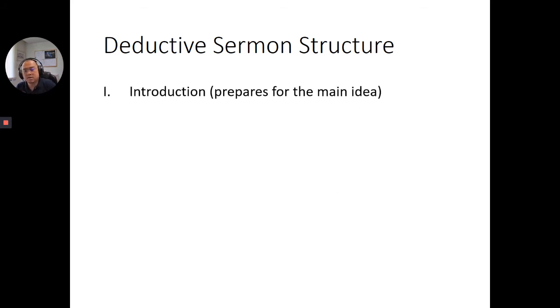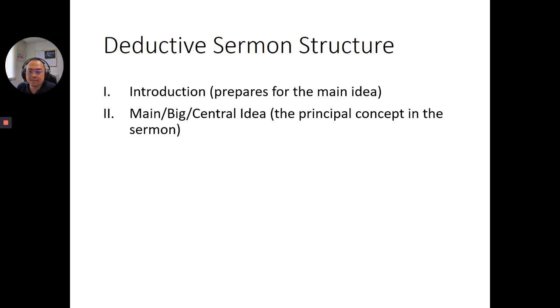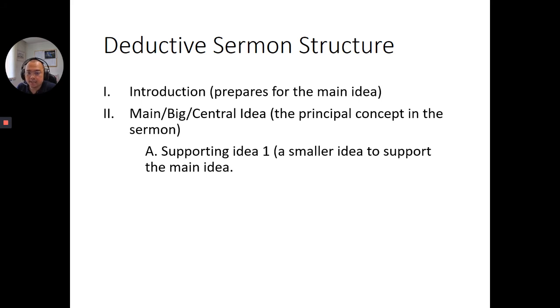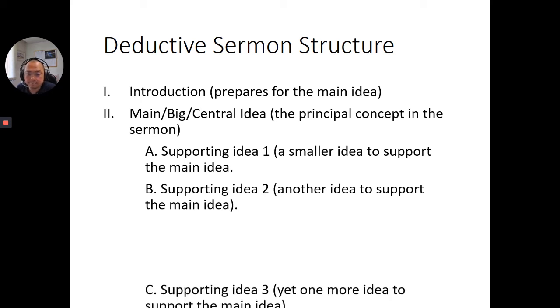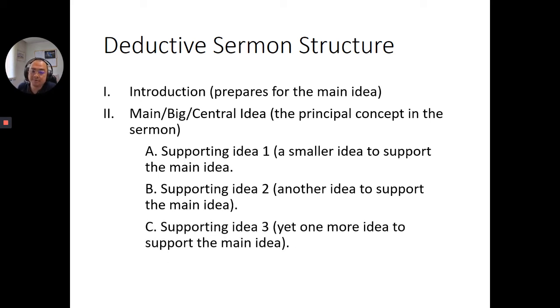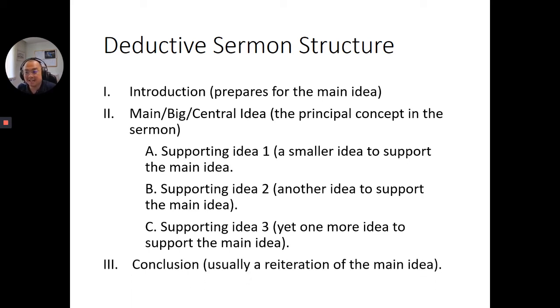So let's see the structure of a deductive sermon. It begins with the introduction. What should we put in the introduction? That which prepares for the main idea. Then we put the big central idea, the principal concept of the sermon. After that, we give supporting idea number 1. What is the supporting idea? It's a smaller idea to support the main idea. Then we go to supporting idea number 2, another idea to support the main idea. And supporting idea number 3, which is yet one more idea to support the main idea. Then after that, we go to the conclusion, and this conclusion usually is a reiteration of the main idea.